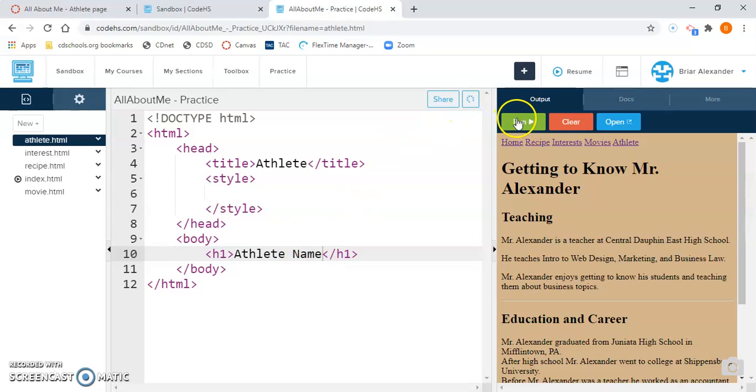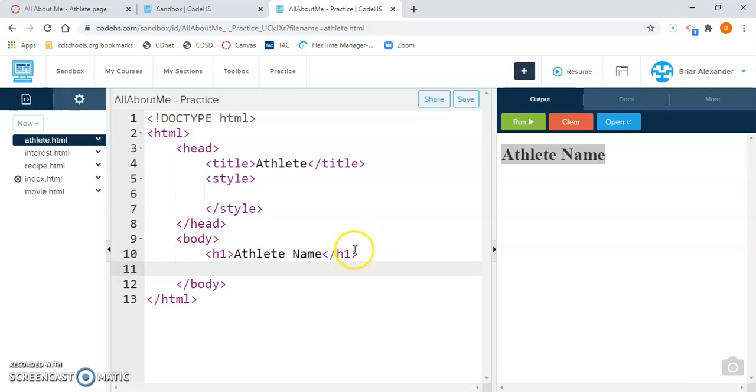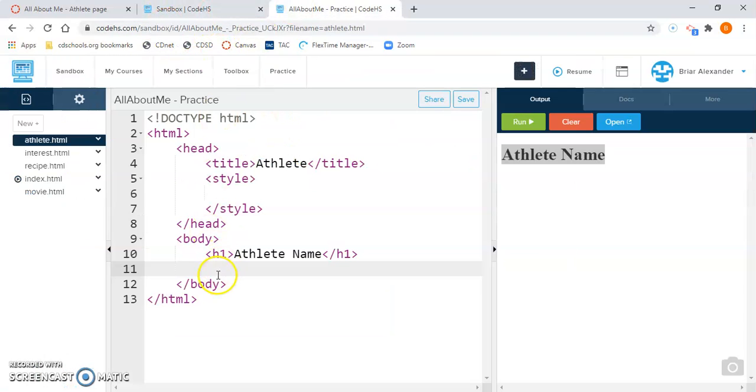I'm going to save it, run it, click athlete. In there, I see athlete name, so I have my heading. That's good. I'm going to hit enter one time after my closing H1 tag. And the next thing I need is an image of the athlete. So now, below my H1 tag, I'm going to put in the following. Less than sign, IMG space SRC equals quotation marks. This is our image tag.